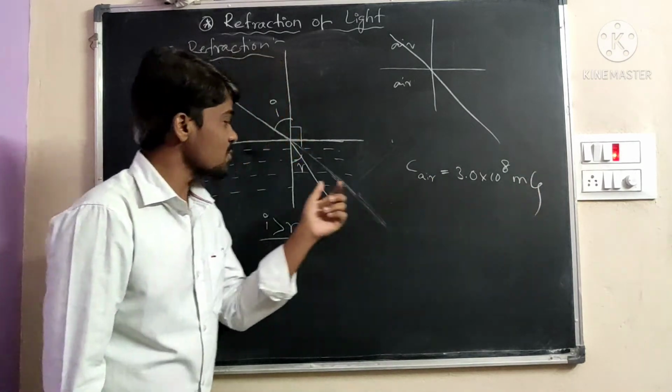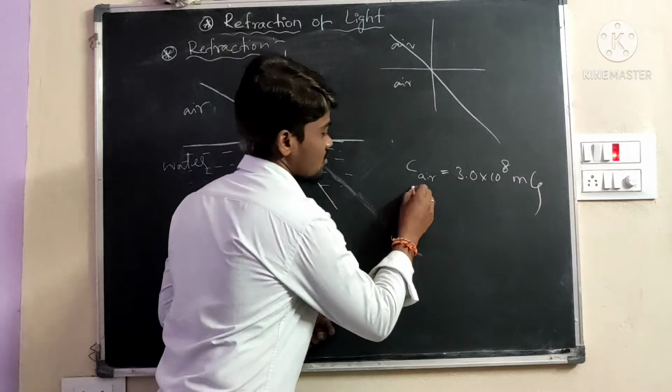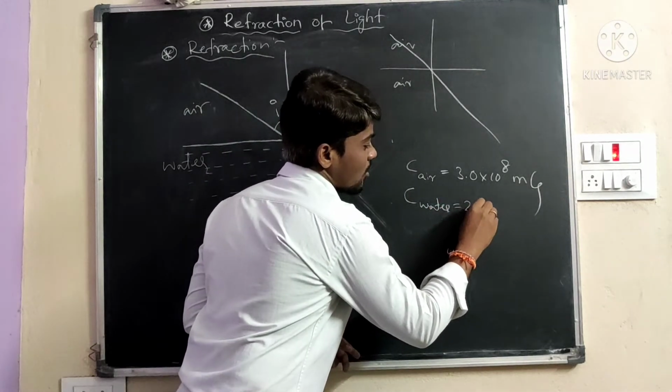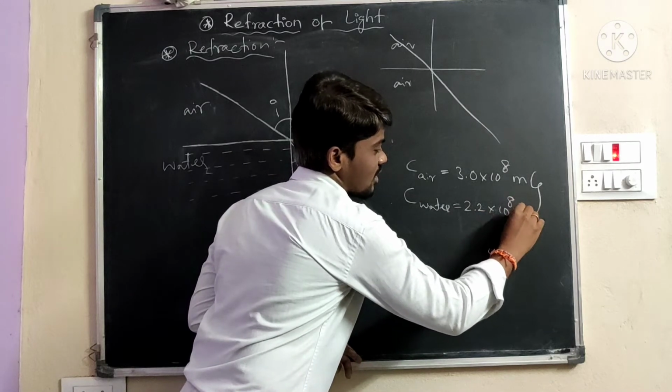Here, the speed of light in water medium, C, is 2.2 into 10 to the power 8 meter per second.